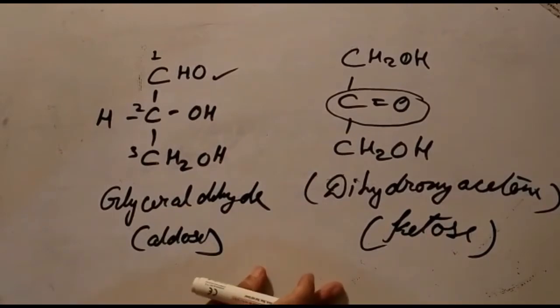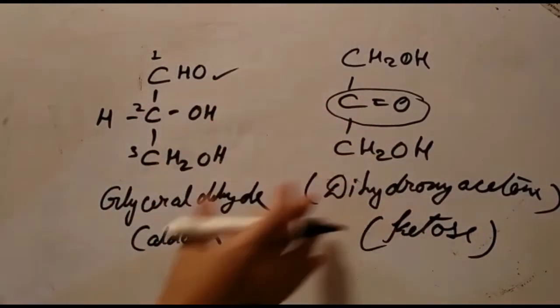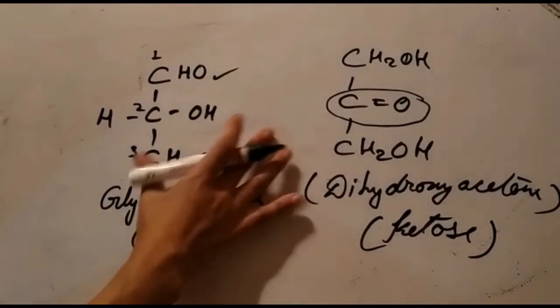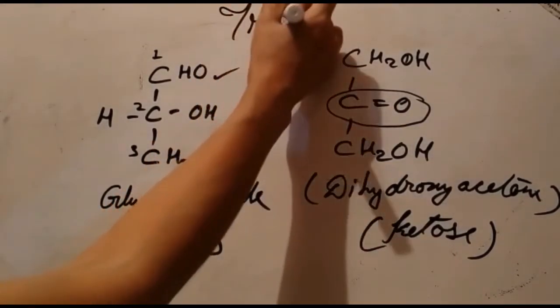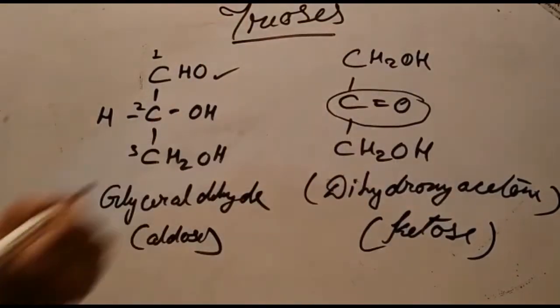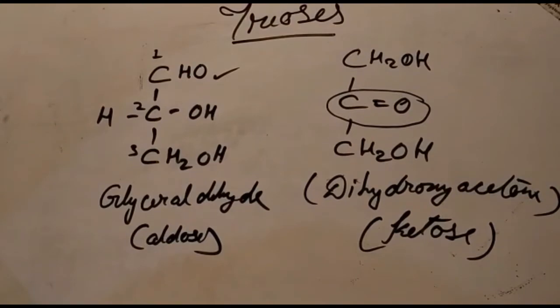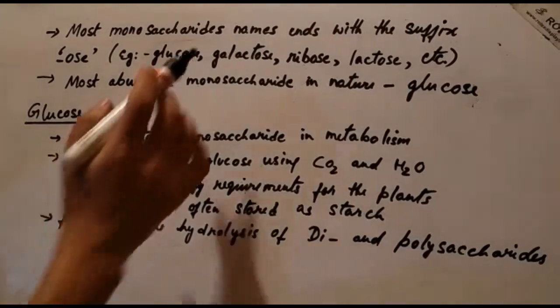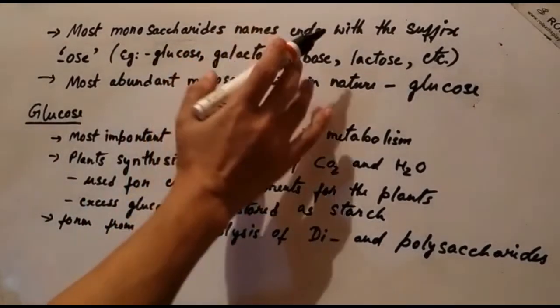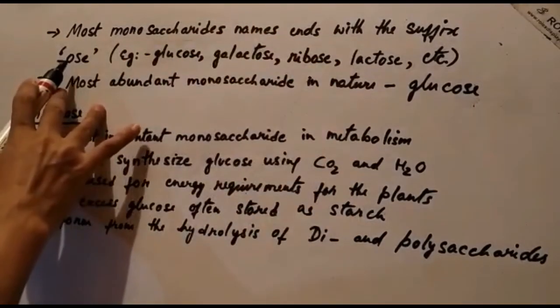And according to the number of carbon atoms present, both these sugar molecules fall under the trioses, meaning they have 3 carbon atoms in their molecule. Most monosaccharide names usually end with the suffix -ose.